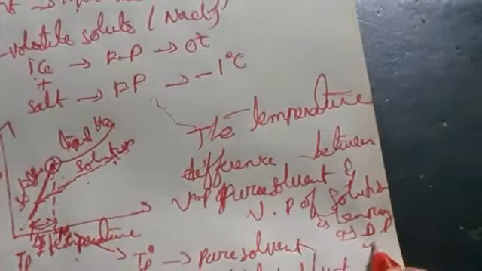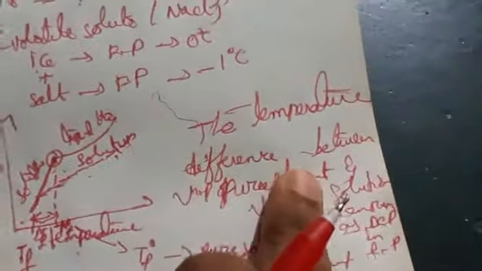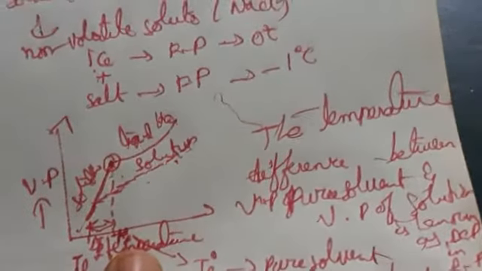Depression in freezing point. What do you mean by depression in freezing point? The temperature difference between the freezing point of the pure solvent and that of the solution, we call it a depression in freezing point. So this is indicated by delta